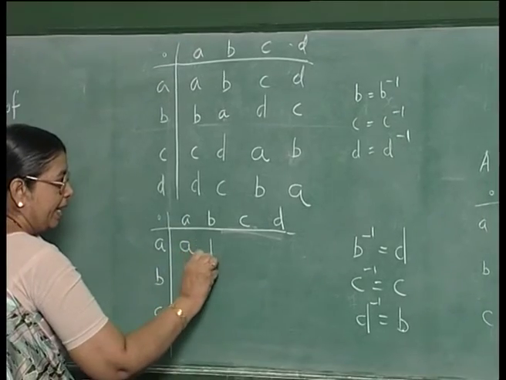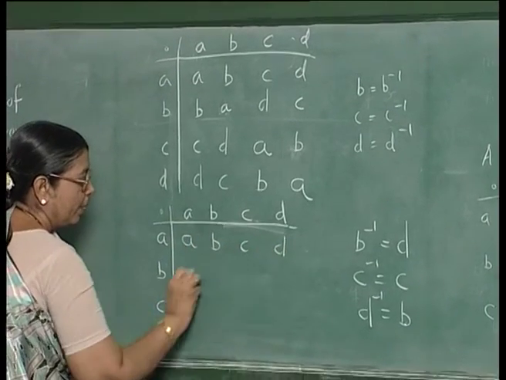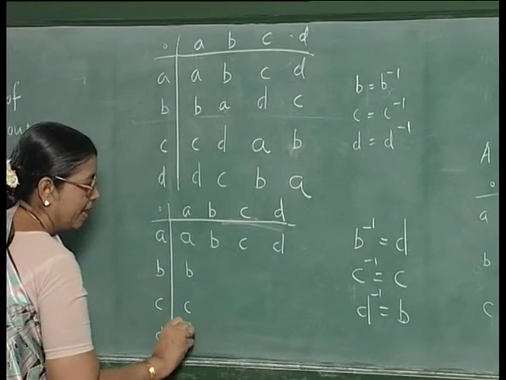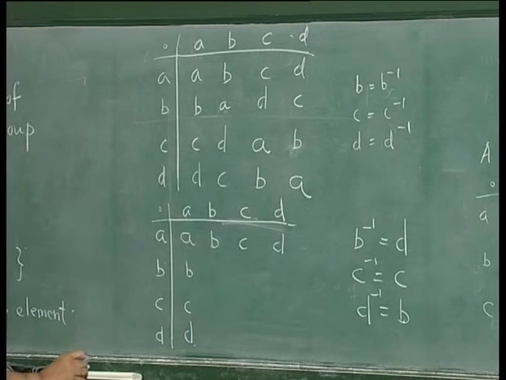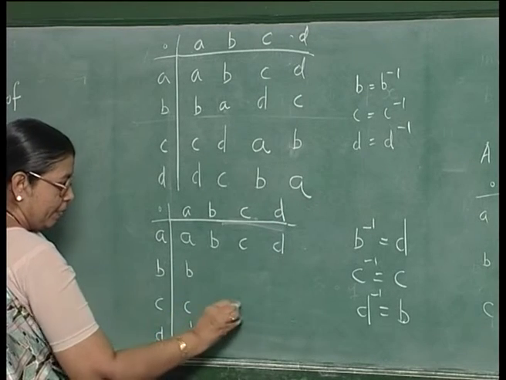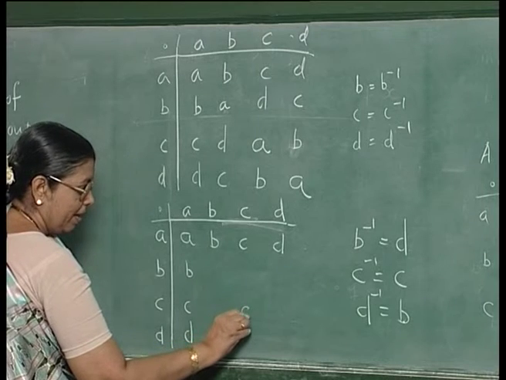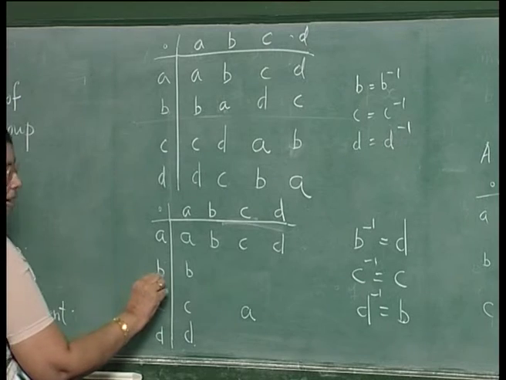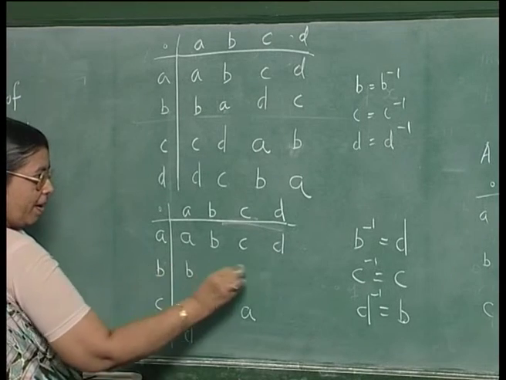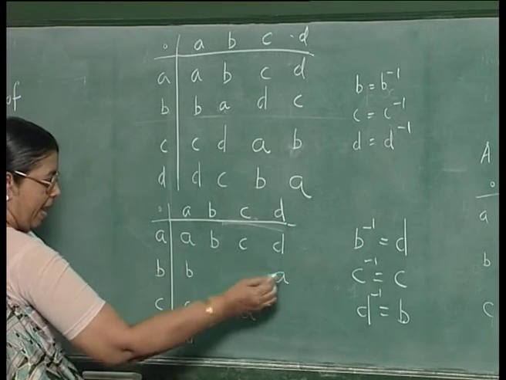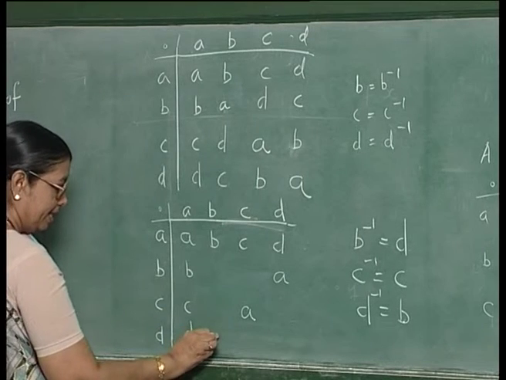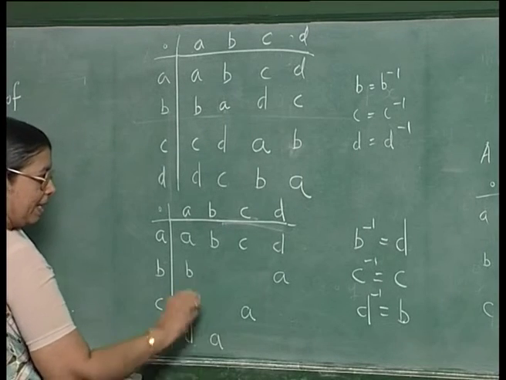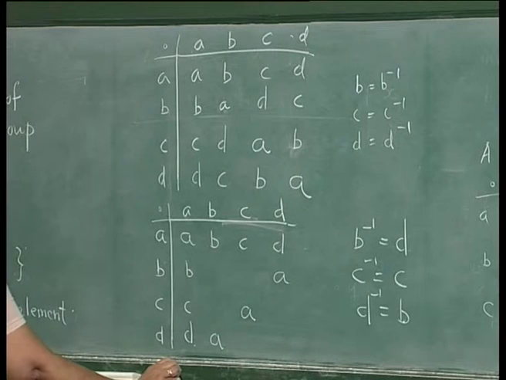Because A is the identity element, these rows you can fill very easily. Now, C is its own inverse, so C dot C will be A, but B and D are inverses, so B dot D is A and D dot B is A.